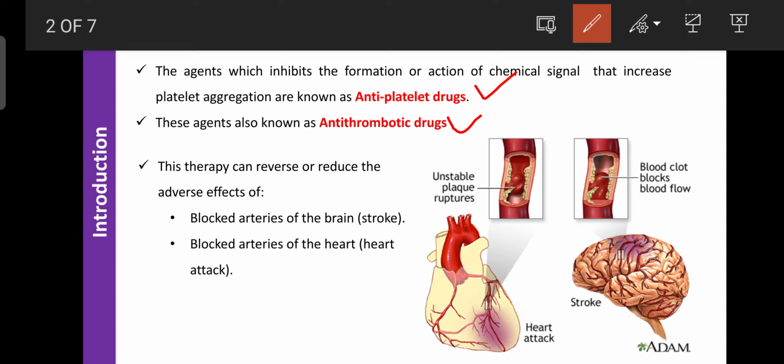These drugs are also known as antithrombotic drugs, because they mainly inhibit the formation of thrombin. Thrombin is an enzyme formed during the extrinsic pathway as well as the intrinsic pathway by activation of factor 10. Factor 10 activates the prothrombin activator, and then the prothrombin activator cascade converts prothrombin into thrombin.